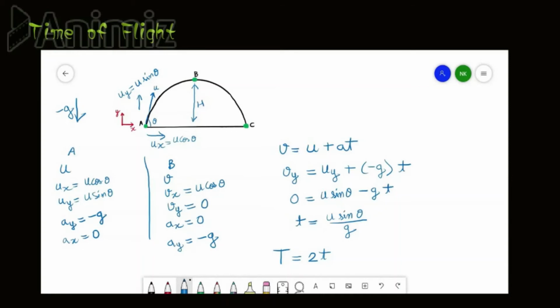So writing the final expression for total time of flight, T equals 2u sin theta upon g. So this is the total time that a projectile will take to travel from the initial point to the final point.